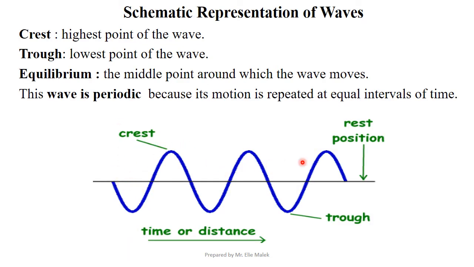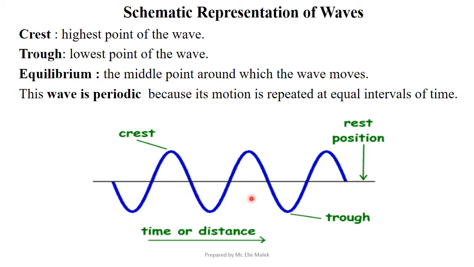So how do we schematize waves? For example, this is a wave. The highest point of the wave is called the crest. So this is the crest. However, the lowest point of the wave is called the trough. Do you see here this line? This is the equilibrium line. The equilibrium line is the middle line around which the wave moves.